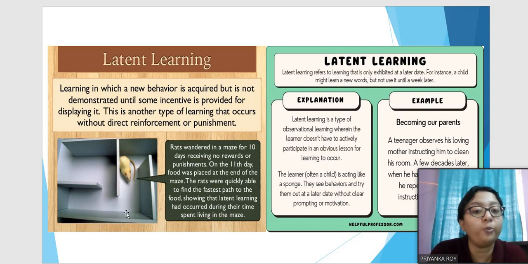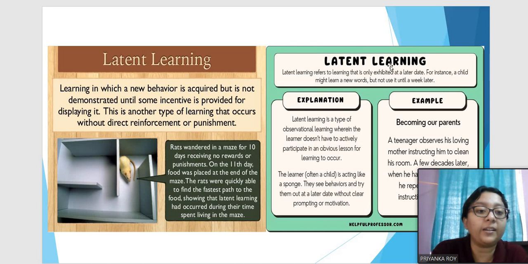But on the 11th day, food was placed at the end of the maze. The rats were quickly able to find the fastest path to the food, which means that they already knew their way out of the maze because they had spent 10 days there. But they did not just go out because they did not know if there was any reward at the end of it. Whenever food was given, they quickly came out of the maze, showing that they already knew the path. So they had already acquired the information on how to get out of the maze, but they were not showing it until there was a reward associated with it. This kind of learning is known as latent learning.